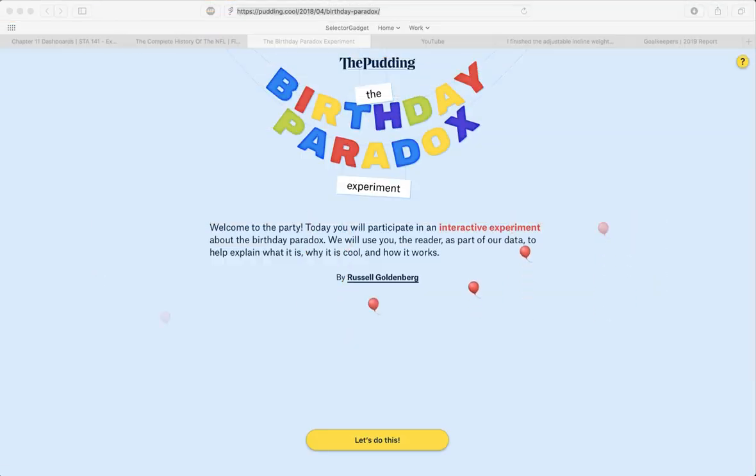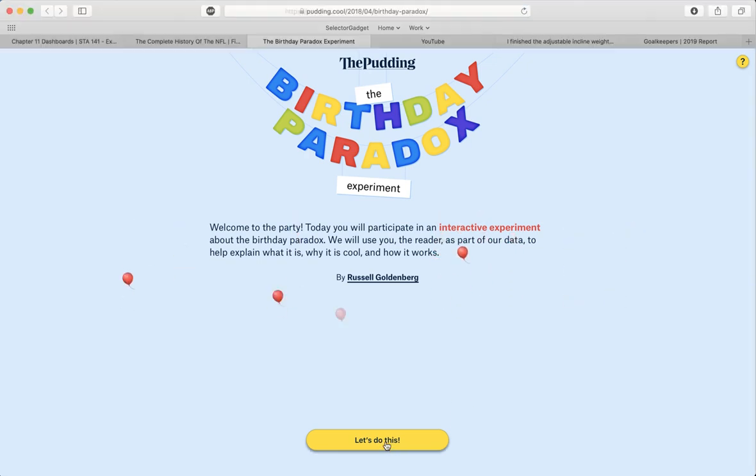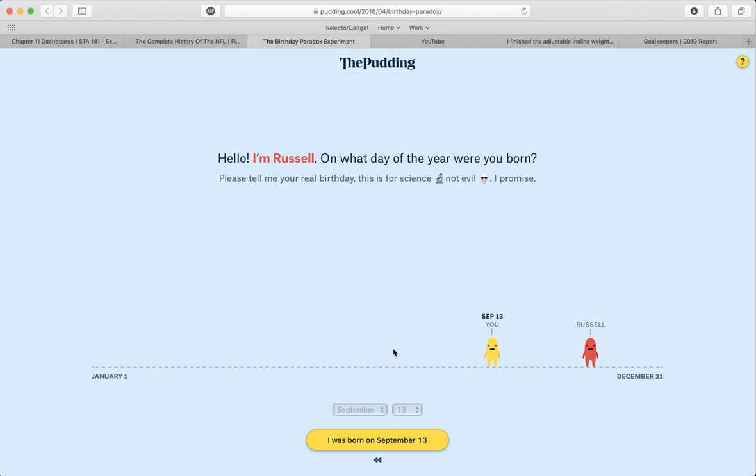Next, we're going to look at a website that looks at something called the birthday paradox. And we're going to walk through this in an interesting fashion. But the critical aspect is that it's going to do something with me. In particular, it's going to look at my birthday. Let's do this. So I've already been through this a couple of years ago, so it already knows. I was born on September 13th, and it's going to allow me to select that.